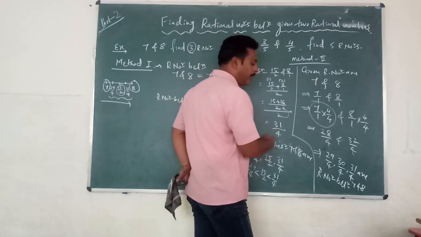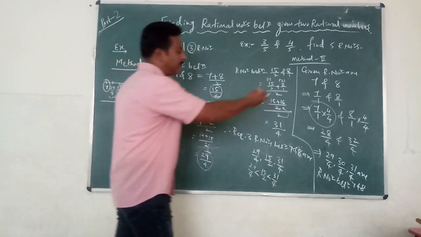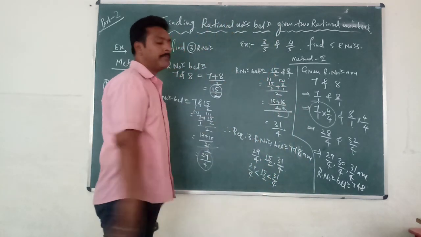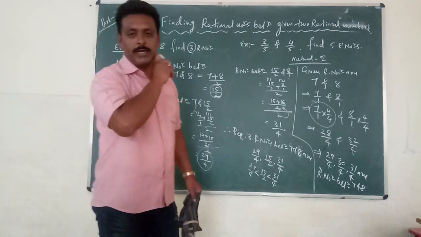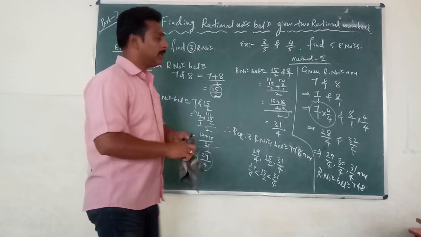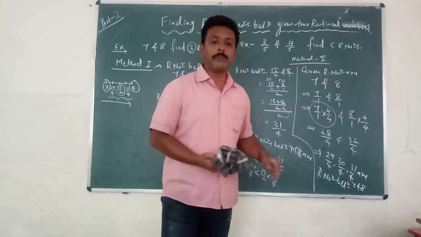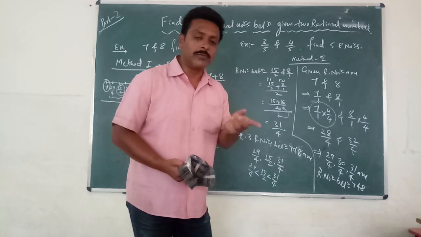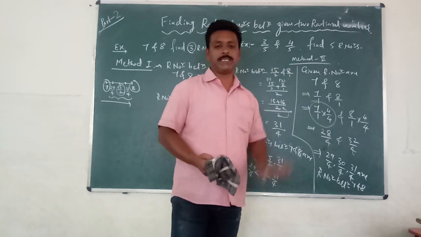And next you got 31 by 4. Here you got 31 by 4. You may feel, sir, why go through all this? Let's go there only. Choice is yours. Whichever method you want to follow, follow it. Whichever method is easy for you. It seems lengthy, but it is also comfortable. So these are the 2 methods. But to apply this method, one condition you have to remember: the denominators of the given rational numbers should be the same. If they are not the same, you have to make them the same, and then follow this method. We will see such an example afterwards.